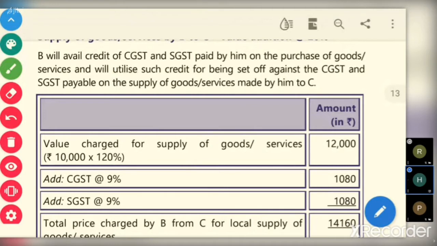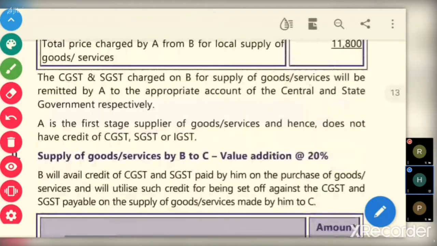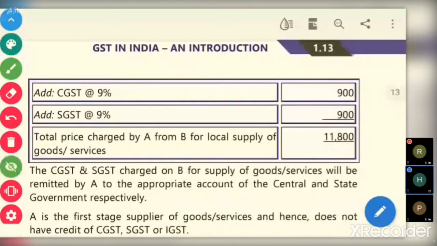So indirect tax credit, how much is he having? CGST is having 900 and SGST is having 900. If you observe, B has purchased from A by paying CGST 900 and similarly SGST 900. So B has got credit balance of CGST 900, SGST 900.